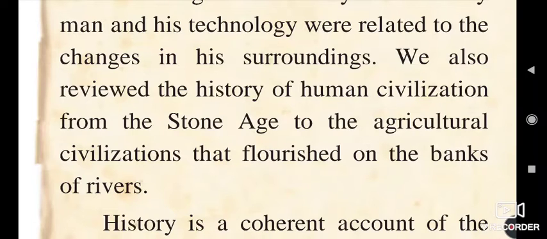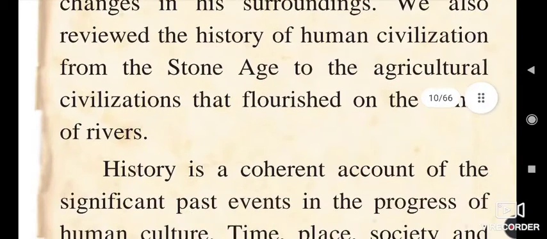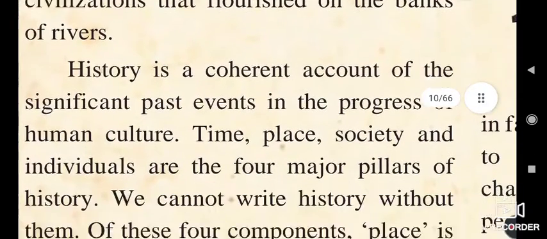In this way, he developed the system of agriculture, and due to this, he settled near the river. So many ancient cultures flourished on the banks of rivers.